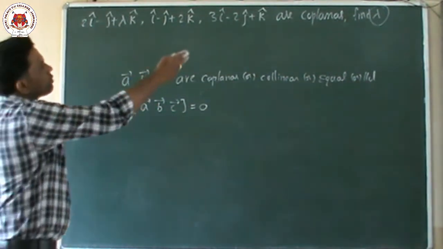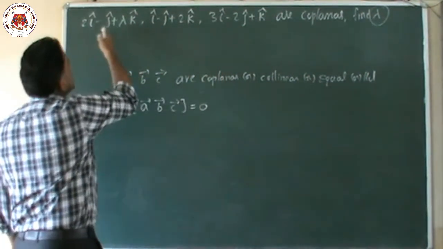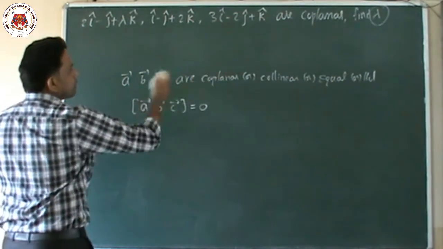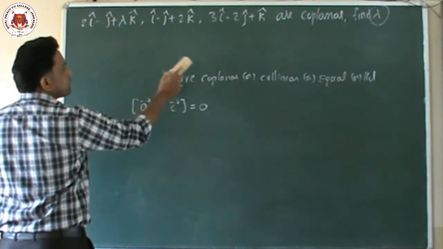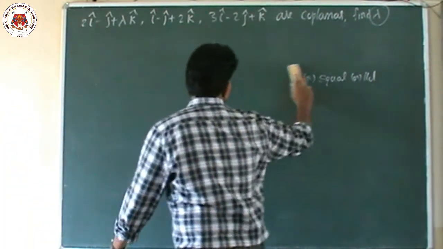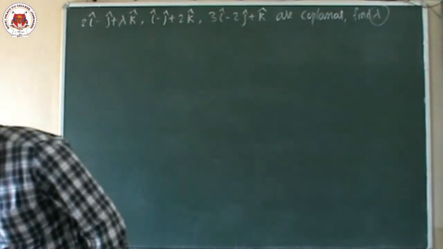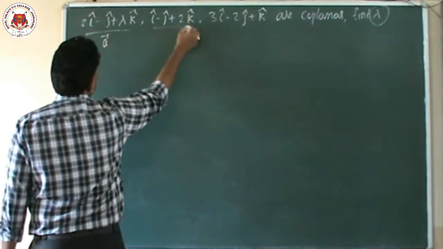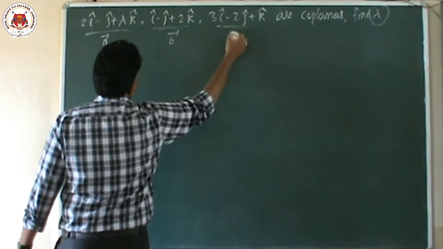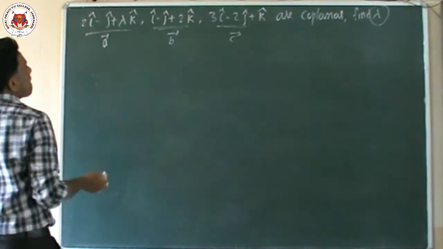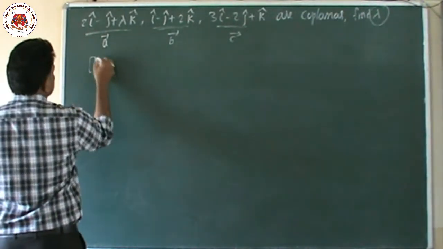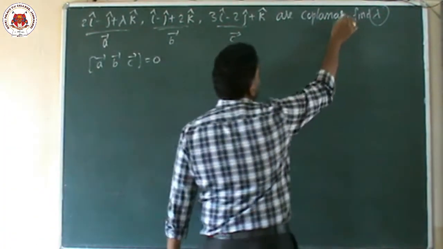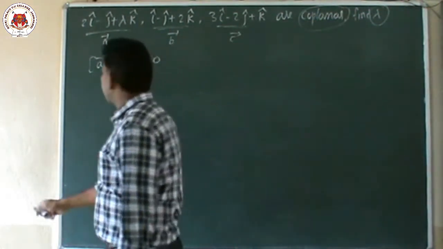So in this question also it is said coplanar. Coplanar means compulsorily the scalar triple product of these three must be equal to 0. Please make a note of this, very important. Maximum questions will be asked on this. Now, this is the first vector a, second vector b, third vector c. The box of these three vectors must be equal to 0, because they are coplanar.